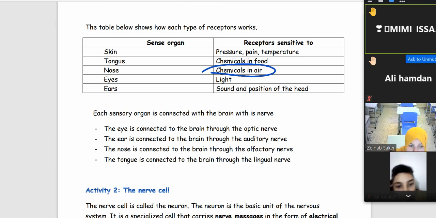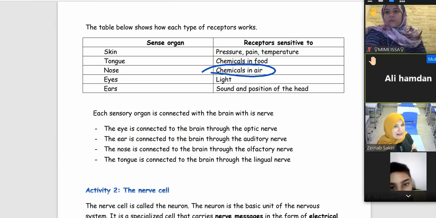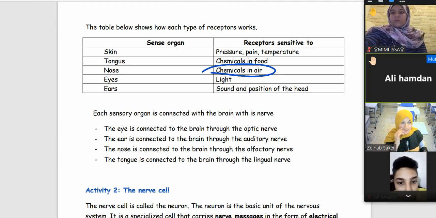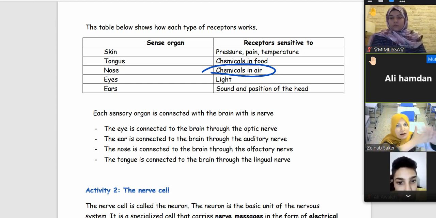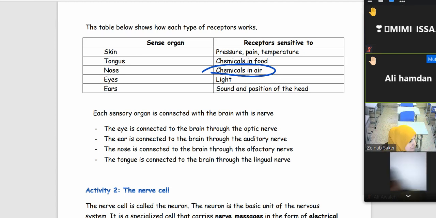What are eyes sensitive to? Light. Ali, if now there is darkness, no color, can you see in the dark? No. Why? Because the eye sees the light. Excellent, because the eyes are only sensitive to light. Very excellent, Ali.